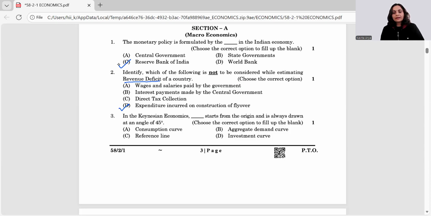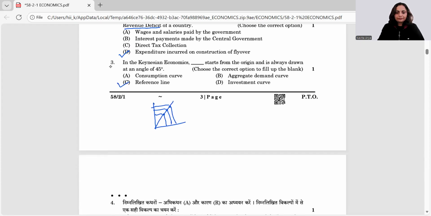Now, in Keynesian economics, dash starts from the origin and is always drawn at an angle of 45. What is that? That is AS curve. But are you able to see the AS curve written here? No. So there would be something other than AS. That is the reference line, we say. AS is also called the reference line. Why do we say so? Because AS moves this way, and at every point the vertical and the horizontal distance is the same in AS. That's why we say it's the reference line, right?